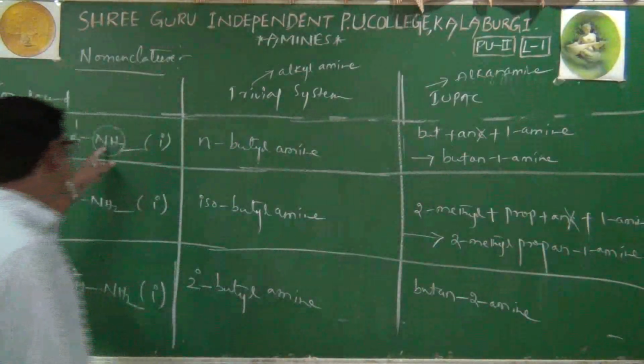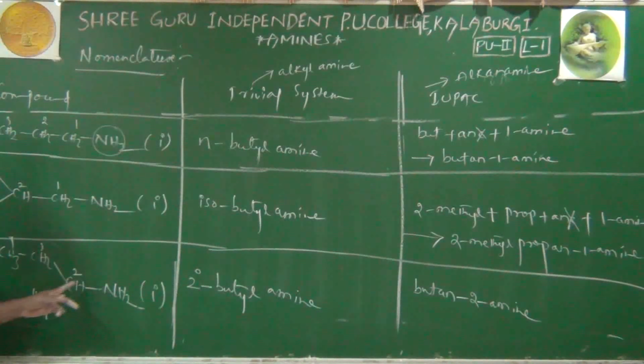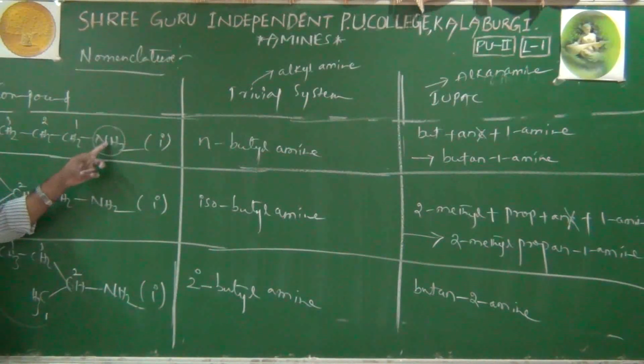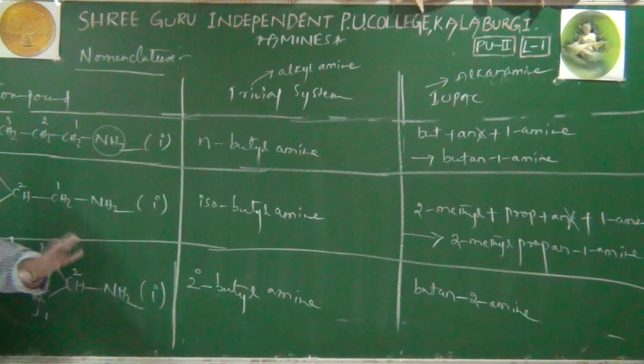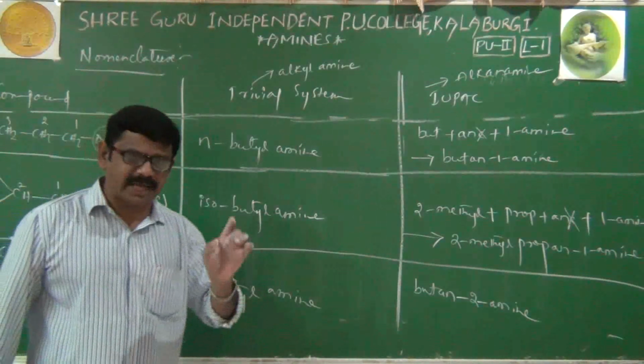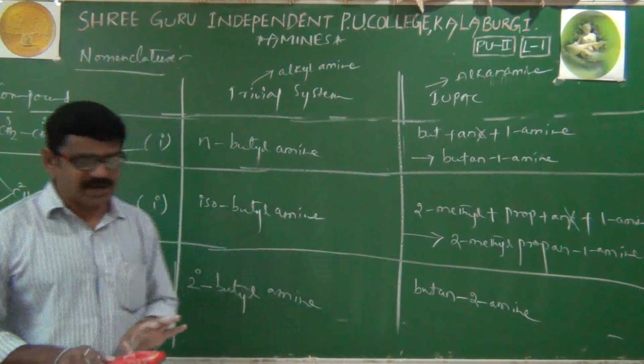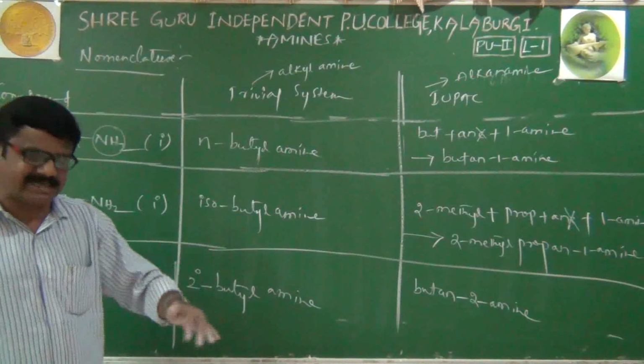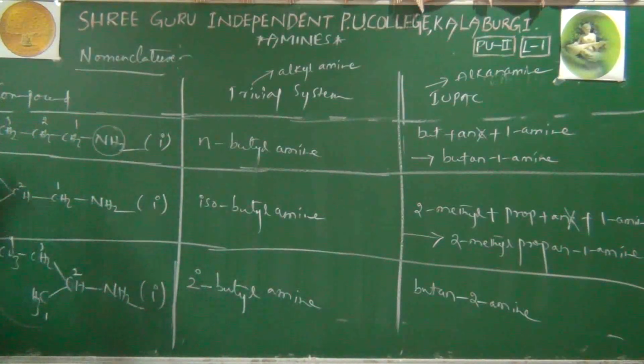Because functional group attached carbon is 1. Here functional group attached carbon is 2. And of course, it is primary amine. Still, we are discussing about primary amines only. We have not entered into secondary as well as tertiary amines. Right. Next structure.